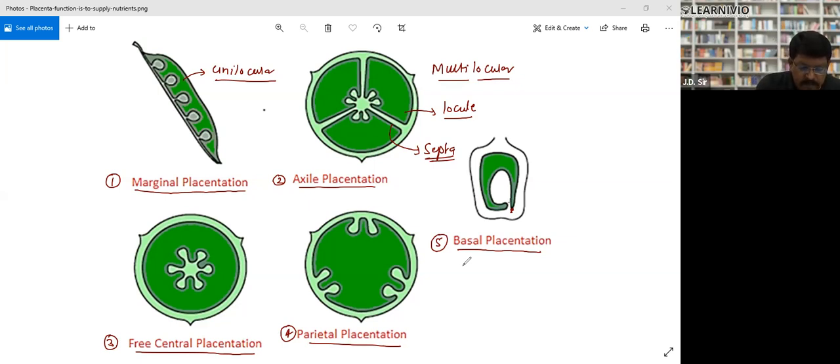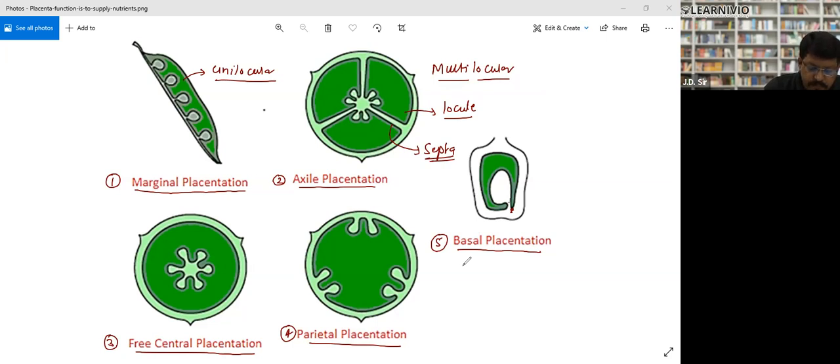In marginal placentation, ovary is unilocular and the placenta remains attached at a margin of ovary wall.